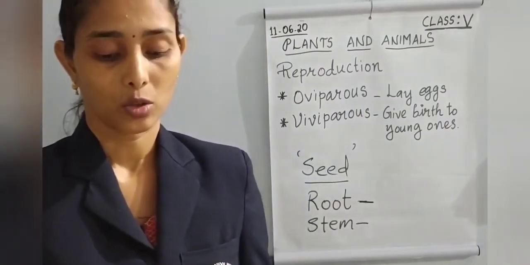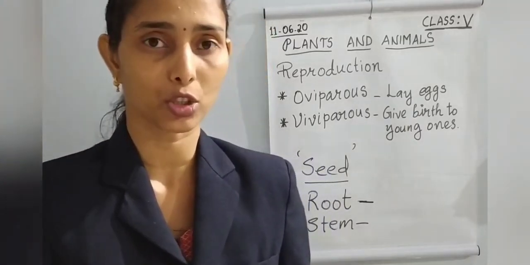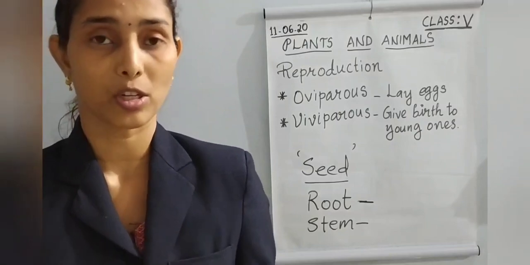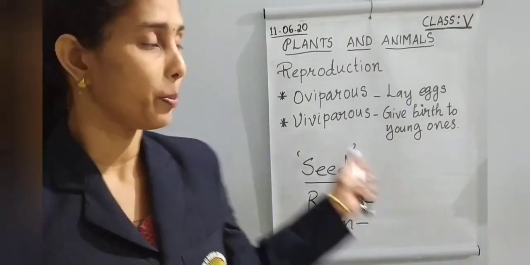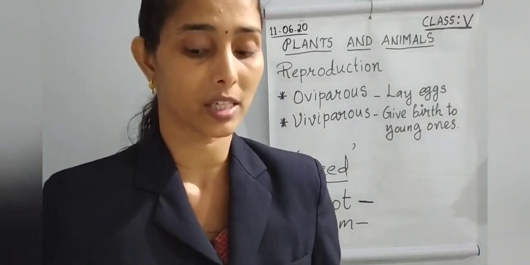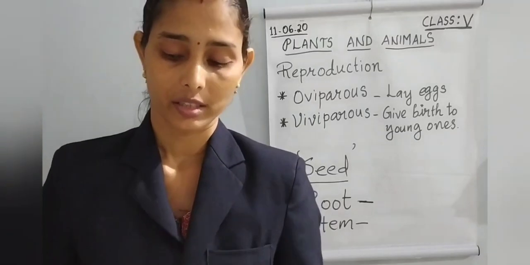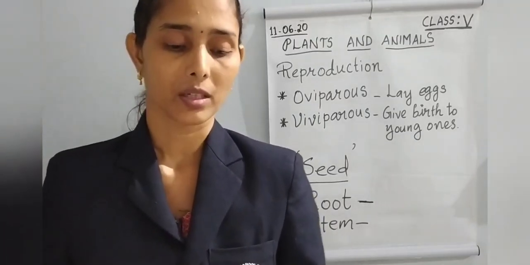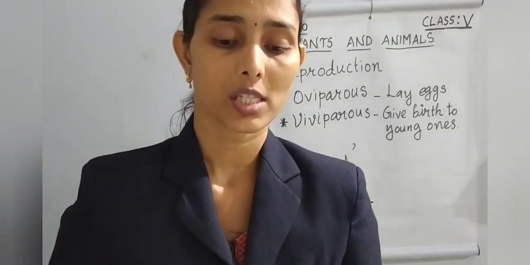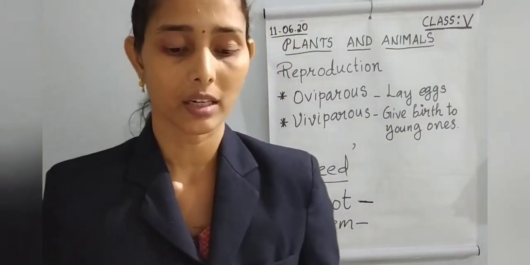Okay. Then animals reproduce by laying eggs or by giving birth to their young ones. Two types of animals are there. Which are they? Oviparous and viviparous. Oviparous lay eggs, viviparous give birth to their young ones. They are examples. And in the case of plants, plants reproduce through seeds. The examples are given in your textbook, read it and learn.